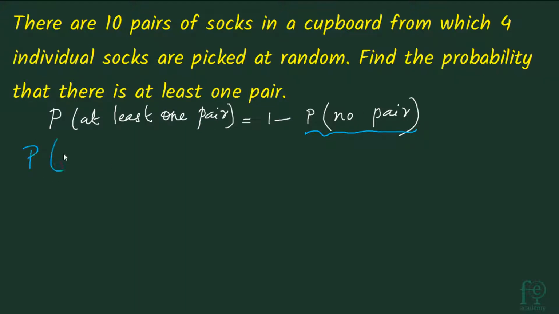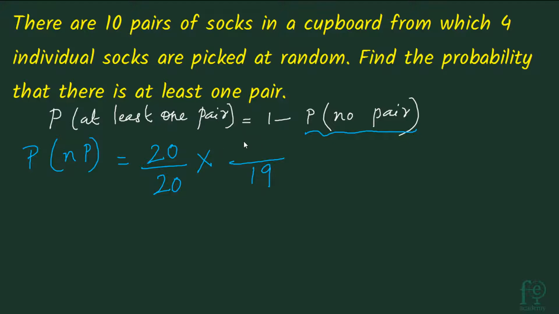So the probability of no pair will be equal to, now let's consider in the first pick he is picking up a sock. So his probability will be 20 by 20. He can pick any of the 20 socks from the total of 20 socks, 20 by 20. Now next, how many socks will be remaining? 19 socks will be remaining. So out of this 19, how many favorable events are there? He has already picked up a sock, so 19 socks are remaining.